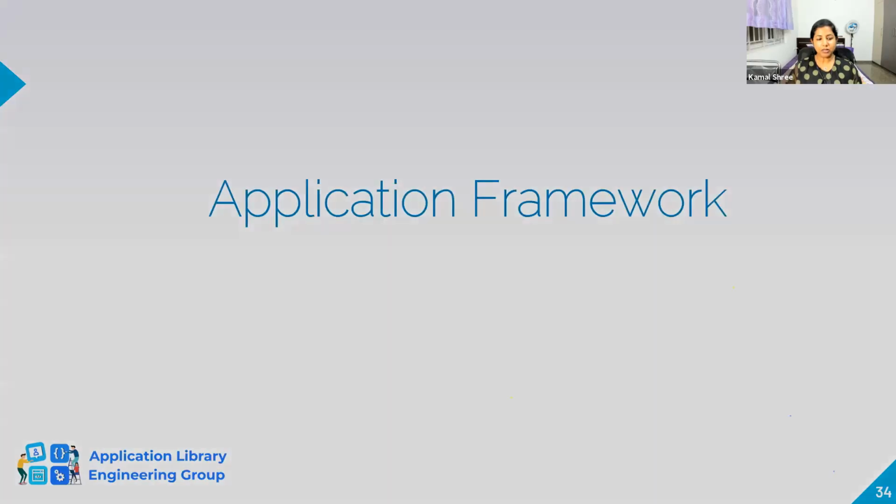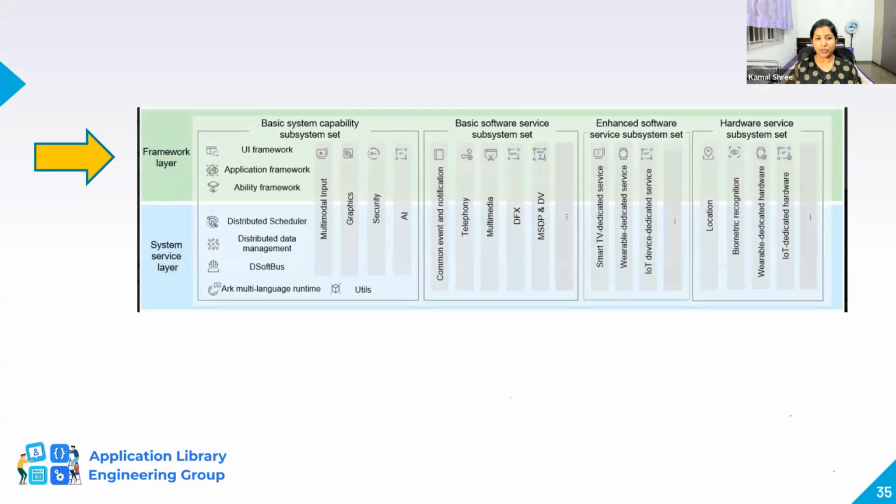So coming to another topic, which is the application framework. Currently, as I mentioned in the architecture, the framework layer is one, and the application layer is the one that we actually concentrate on. Currently we have multi-language support like Java, JS, C, C++ components in the framework. But we also have Java and JS UI components in the framework, which helps us in developing applications in Java or JS.